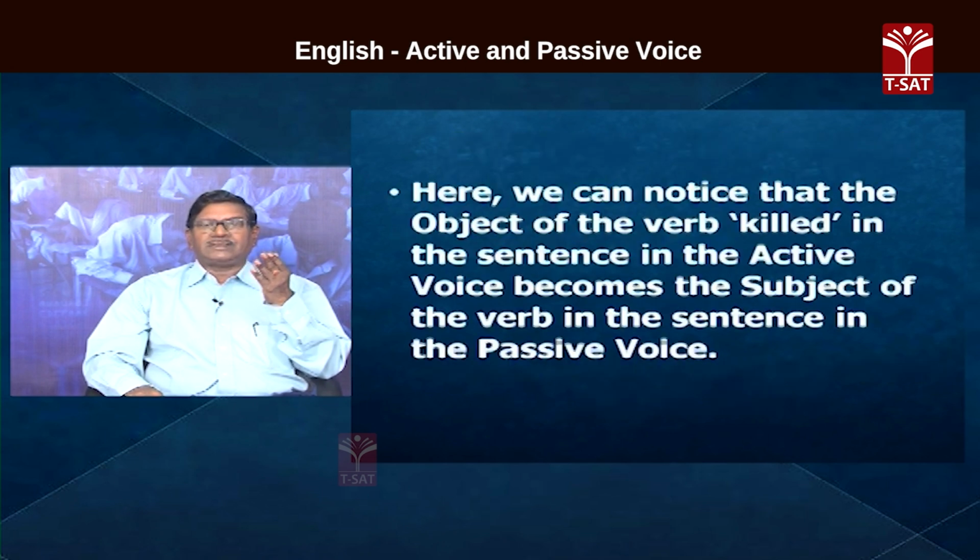Here we can notice that the object of the verb killed in the sentence in the active voice becomes the subject of the verb in the sentence in the passive voice. Tiger is the object in the sentence in active voice and it becomes a subject again in passive voice. So, that is one important change we should keep in view.